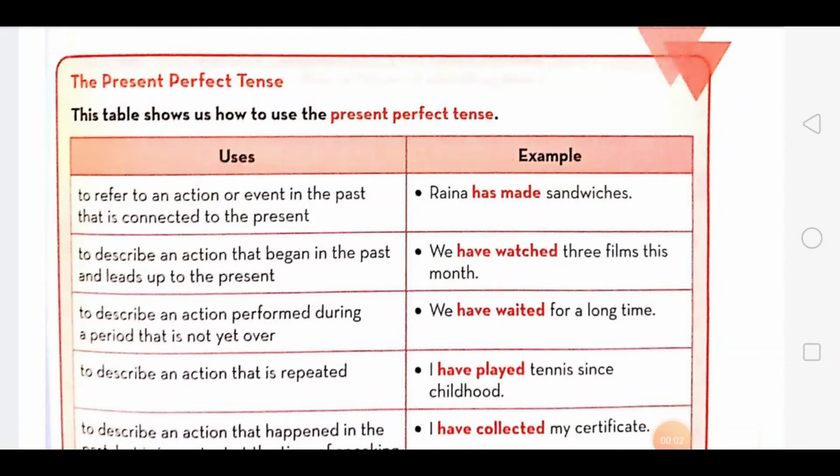Hello dear students, once again I am back with the second lecture of Standard 8th English Grammar, chapter number 2, Verbs Expressing the Present. Hope you have understood the concept of present tense, which I explained in the first lecture about the 4 types of present tenses. From that we discussed simple present, which is used to express daily routine and habit, and then the present continuous tense, which is used to denote the action which is going on at present.